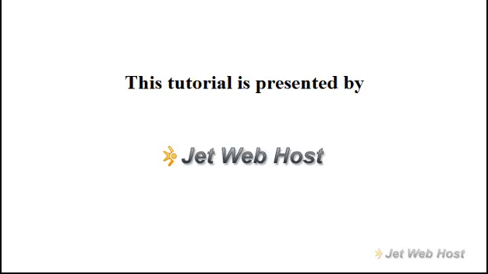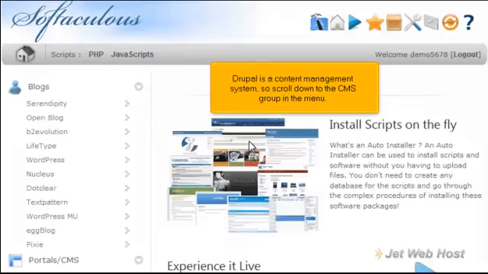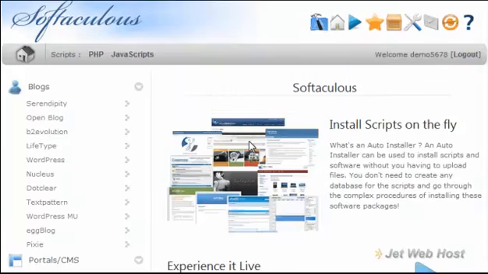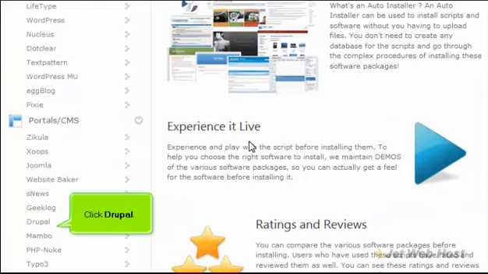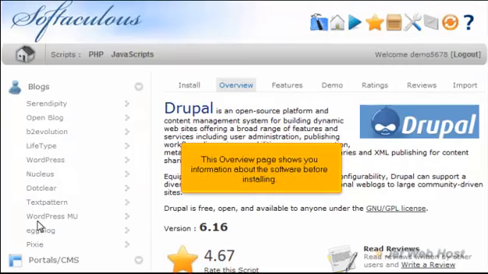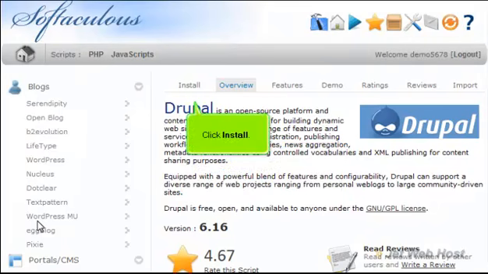How to install Drupal from Softaculous. Drupal is a content management system, so scroll down to the CMS group in the menu. Click Drupal. This overview page shows you information about the software before installing. Click Install.